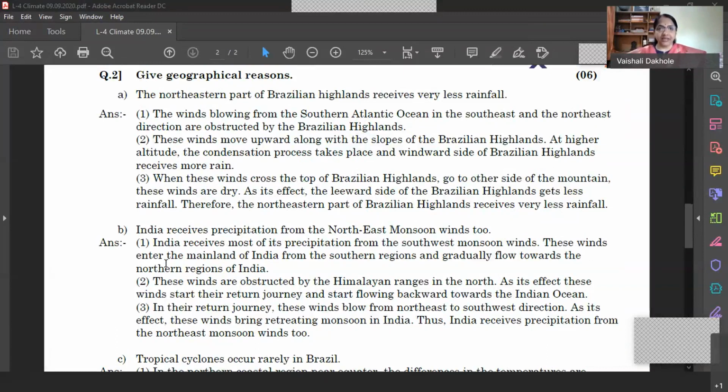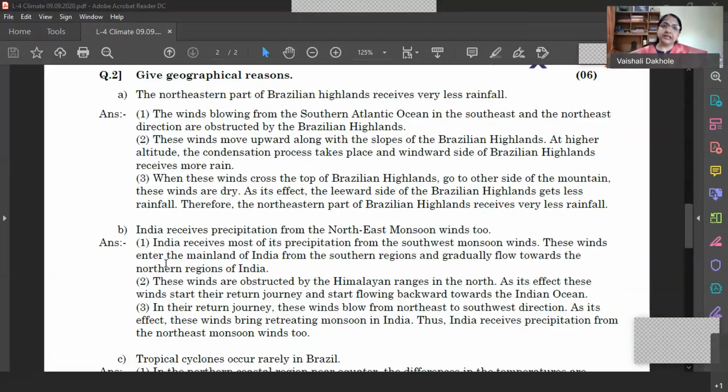Why is it so? Because the winds that are coming towards Brazil are coming from the South Atlantic Ocean. The direction of the winds is southeast to northwest. These winds are known as the trade winds. When these winds enter Brazil, they are obstructed by the Great Escarpment. And when they are obstructed by the Great Escarpment, they give heavy rainfall on the eastern coast of Brazil.